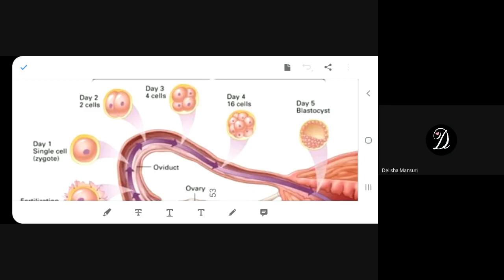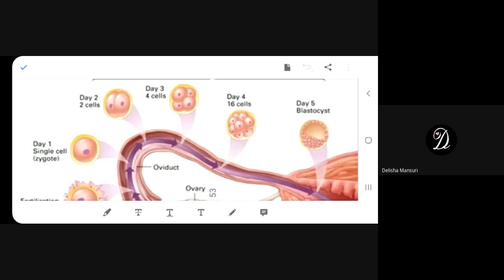Okay. In which female reproductive organ does the embryo get embedded? I repeat. In which female reproductive organ does the embryo get embedded or implanted? Tell me the name of that organ. In uterus. Exactly. Very good. I'm so happy, Delisha. You made my day. At least you are first. I think you will come first in science. I don't know about the rest of the subjects, but in science, sure.